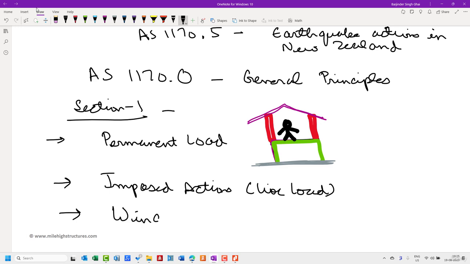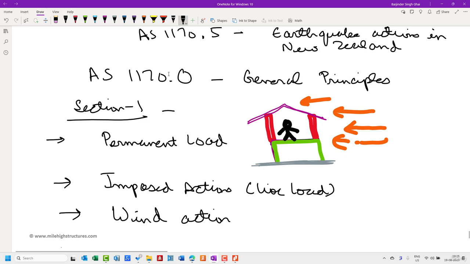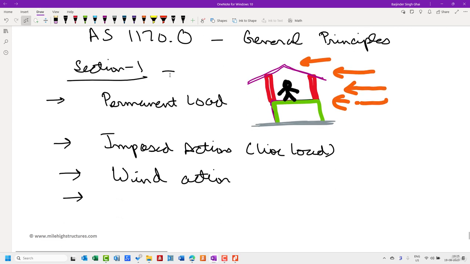The third part is the wind action. Let us say in the case of an extreme wind, the wind is flowing and putting pressure on that particular building, or on the roofing, or on the side wall sheeting. That basically accounts for the wind action. After that, the fourth action that we shall be dealing with is snow load.